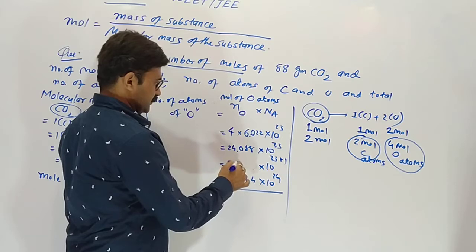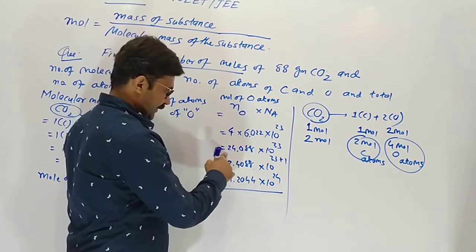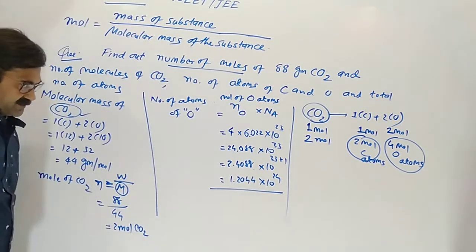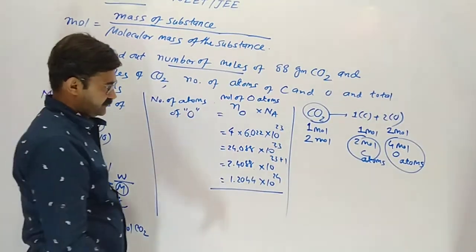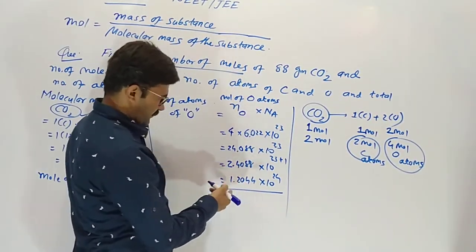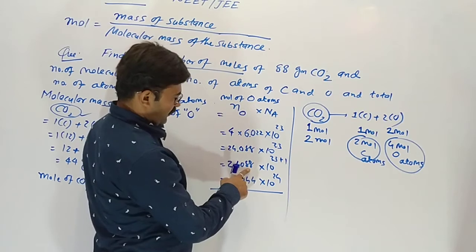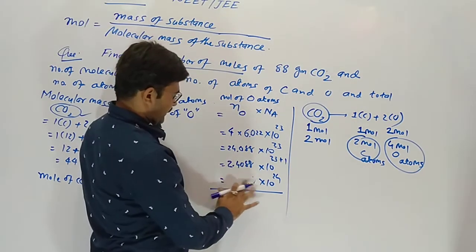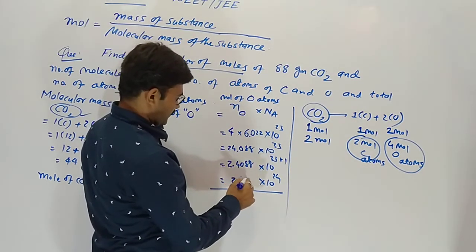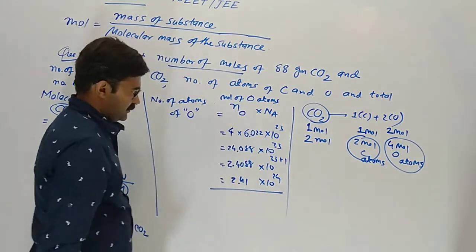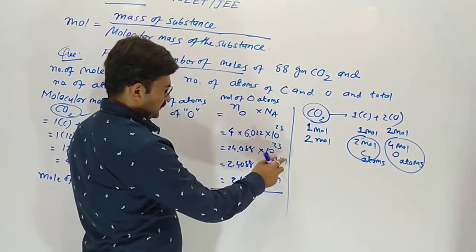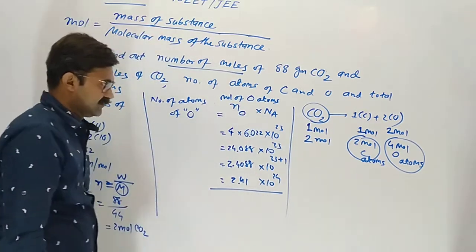So here is 2.4088. After 1 digit there should be a point. It is compulsory in scientific notation. Here 8 is more than 5, so 1 increases on 0. So 2.41 × 10^24.